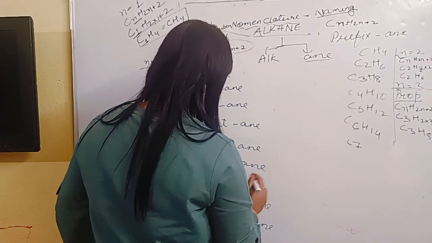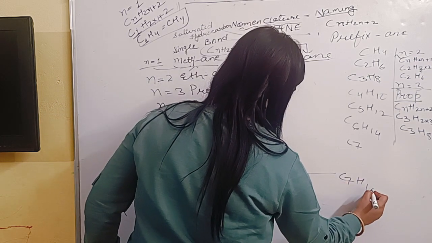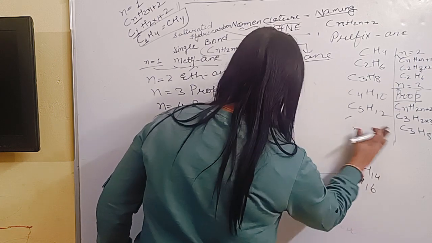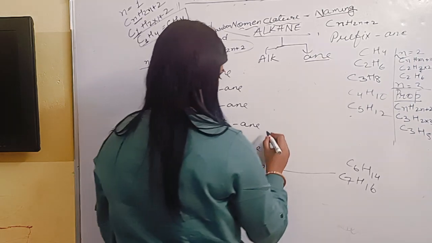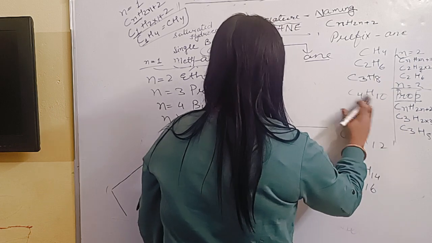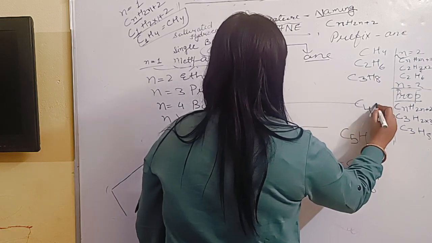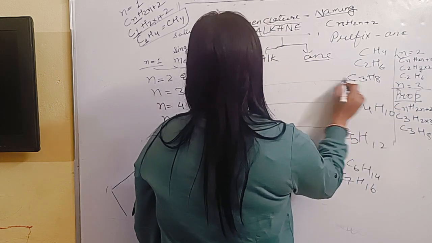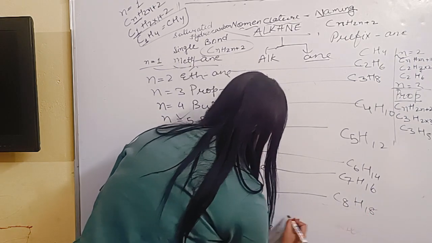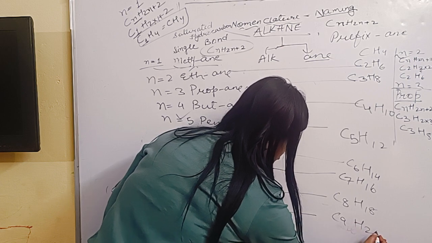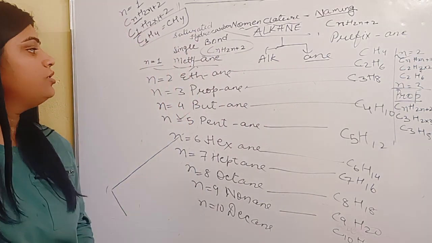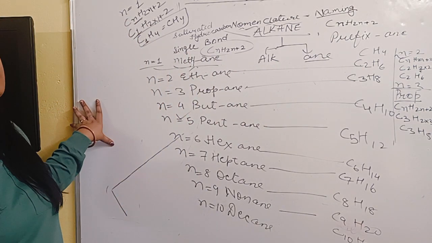C7, H16. Oct, C8, H18. Non, C9. So this is the nomenclature for alkane.